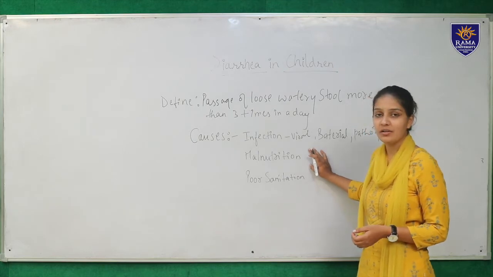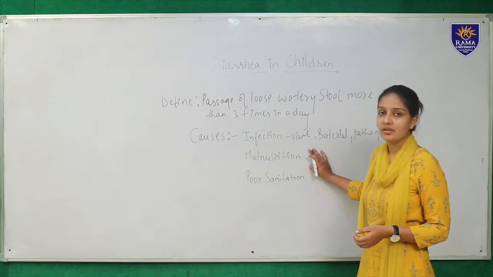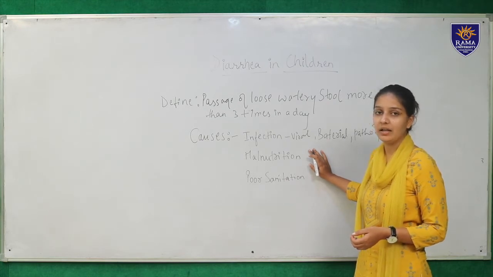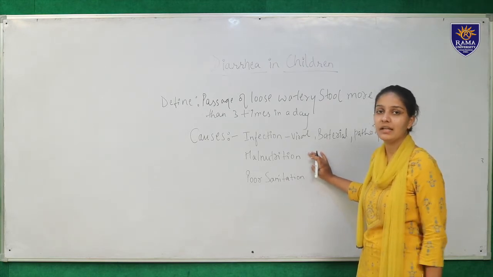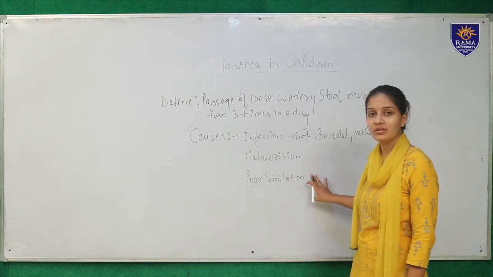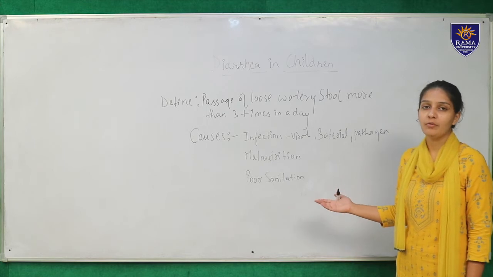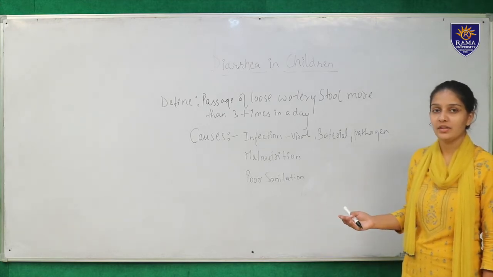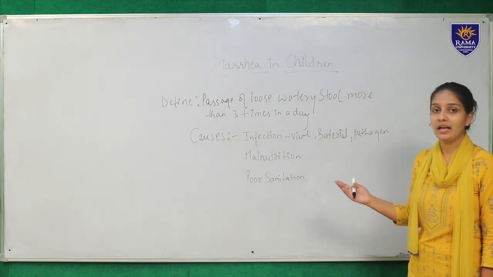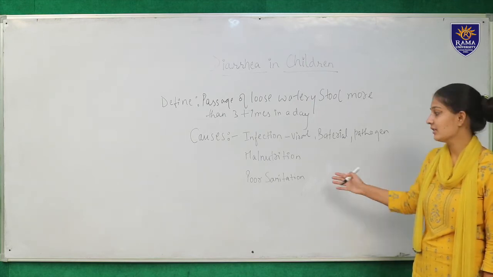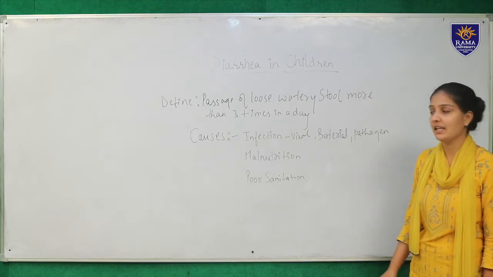The next is malnutrition. Poor nutrition in children, lack of exclusive breastfeeding and lack of breastfeeding can lead to malnutrition and thus cause diarrhea in children. Next is poor sanitation. Poor sanitation includes improper food handling, improper hand hygiene, lack of sanitation, lack of proper drinking water, and unhygienic food conditions. These are some of the causes which can cause diarrhea in children.